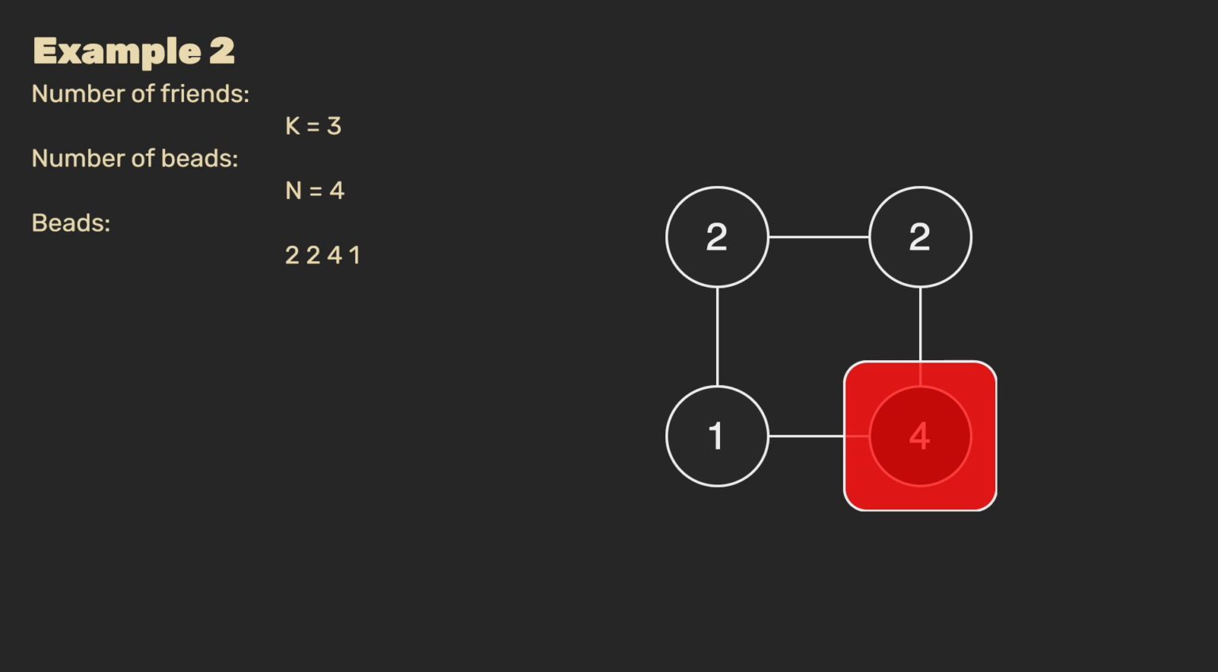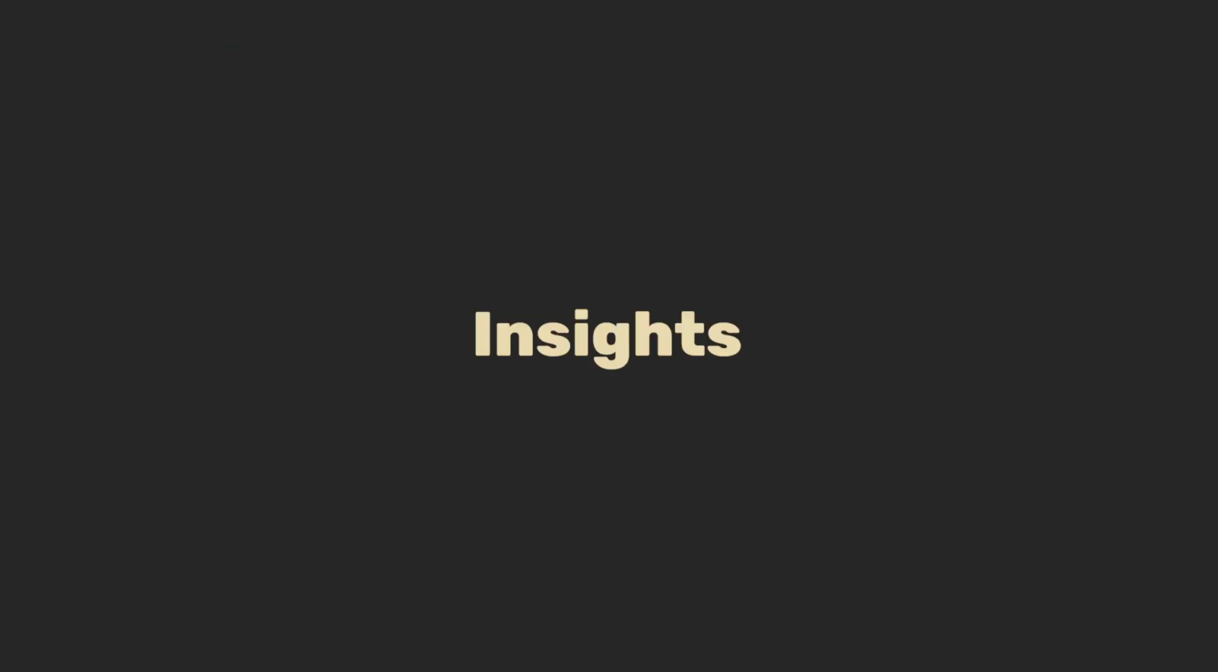We could give one of the friends the bead of value 4 and another friend the segment holding 2 beads of value 2. Unfortunately, there is not enough value in the necklace to then also give enough value to the last friend. Because we are not allowed to split beads, we thus have to conclude that it is not possible to divide this necklace according to the rules. But hopefully these examples have already given you some insights. Let's look at the things we can infer.